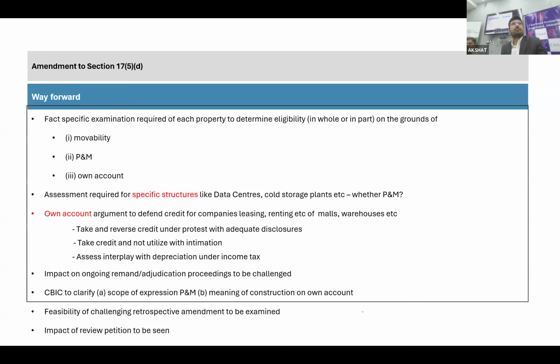So I would say that we will witness a few writs on this point as well. So that is going to be the future so far as block credit or section 17.5d is concerned.